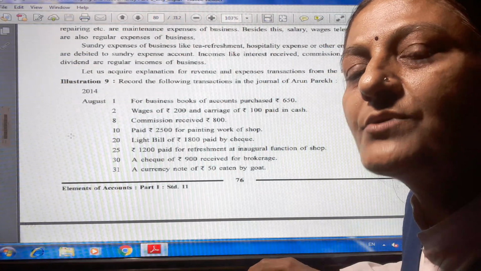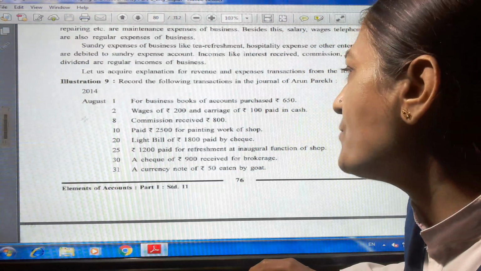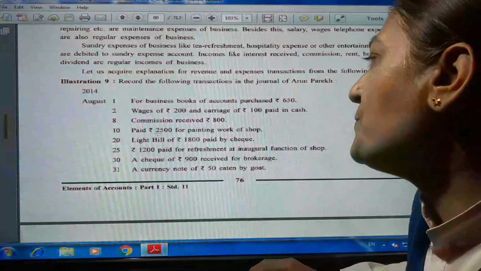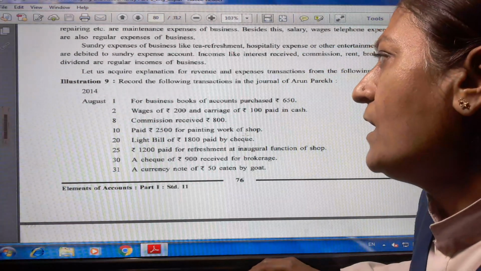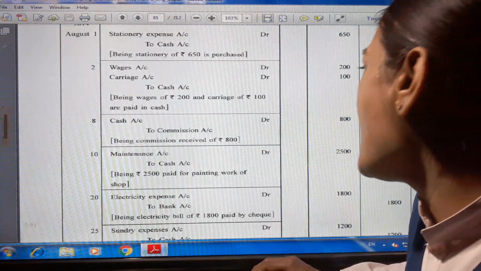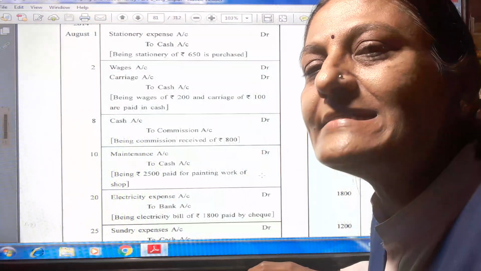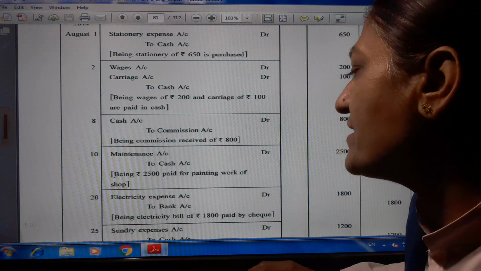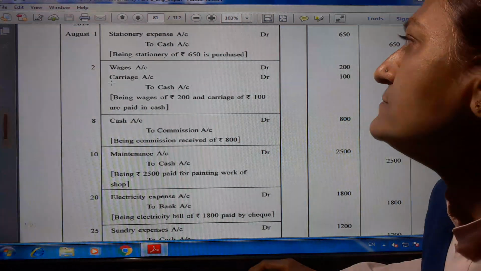Commission received 800. Here we received commission, so cash account debit, cash comes into our business unit. Cash account debit 800 to commission received account. Paid rupees 2500 for painting work of a shop. Here on the 10th date, we have to write maintenance account debit. When painting, it is maintenance of the building. So maintenance account debit to cash account because we paid the 2500. Being rupees 2500 paid for painting work of a shop.